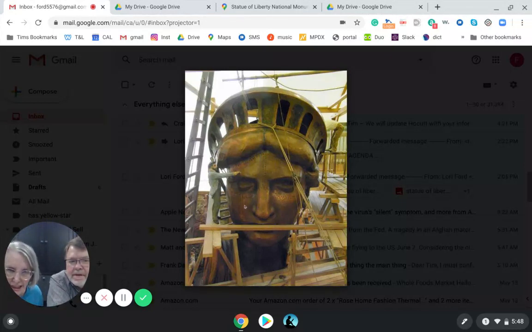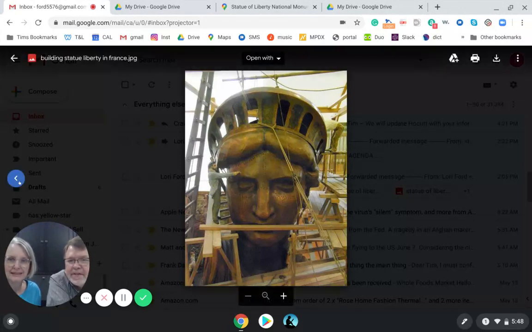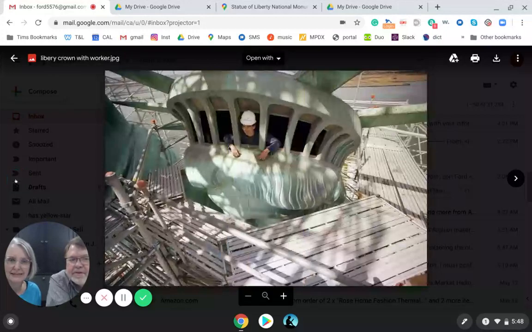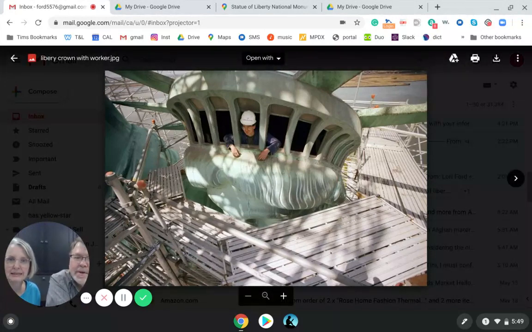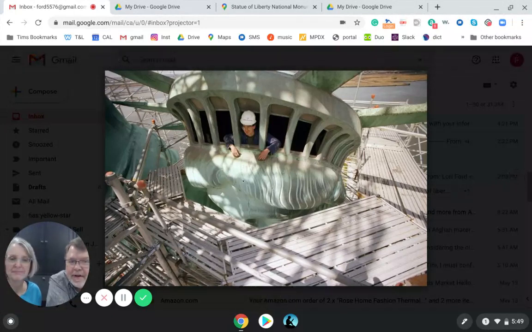It's almost starting to change a little bit. If you leave a penny out for a long time, it will turn this green color from the oxygen in the air. And you can see that if we go to this other picture. This is that crown again. I love that green color. Notice it's now green because it's being renovated in New York. So it's being built the first time in France, and now it's being renovated here.